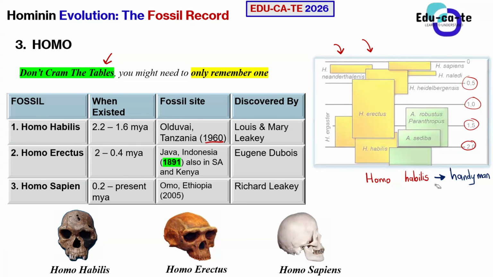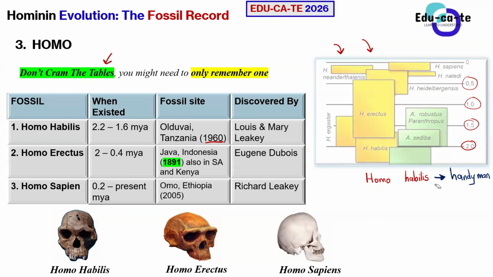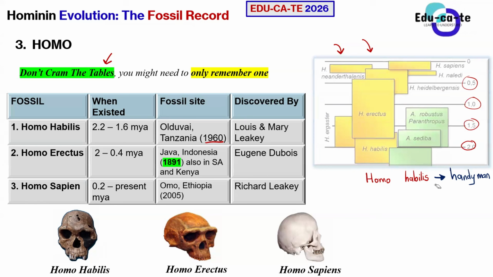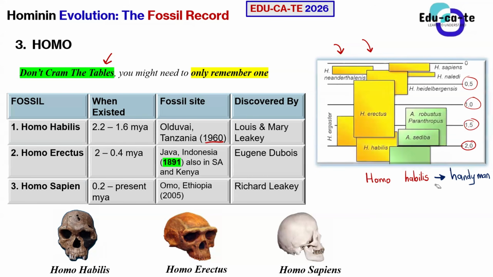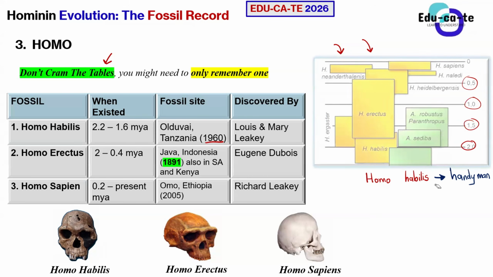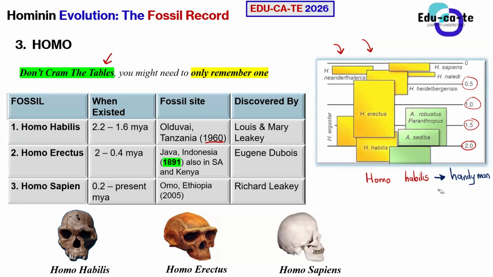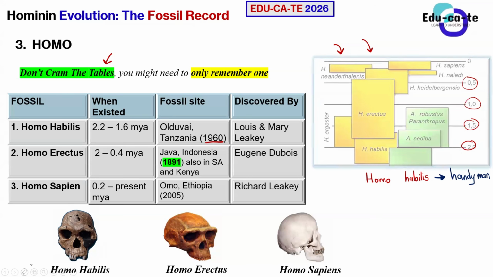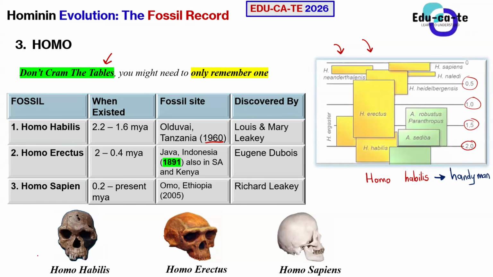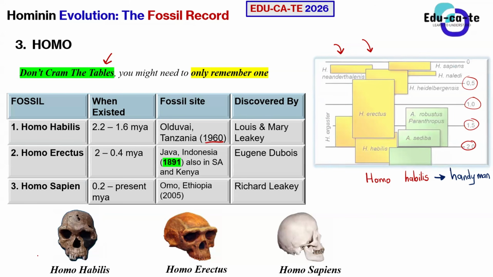But you should just know that Homo habilis was a handyman, a skilled type of fossil. There is evidence to back up that Homo habilis was a handyman, and that is what we're going to do when we introduce the cultural evidence of evolution. All right. So Homo habilis was a handyman, skilled.